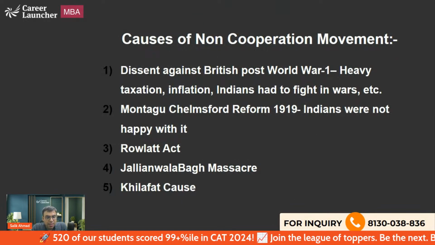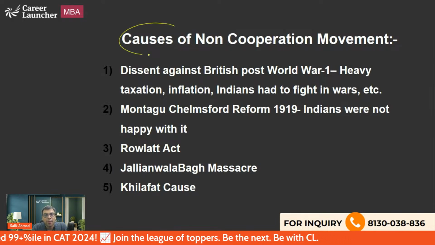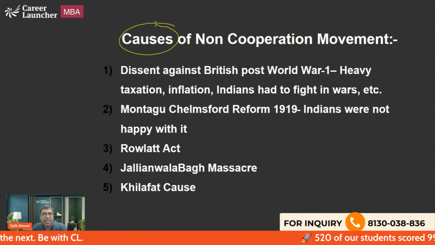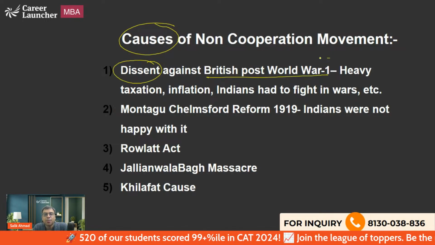The next one is causes. Now this is important. Causes of the non-cooperation movement. Some of them we have discussed, but let us discuss further in detail. So basically, first was dissent. Dissent was the displeasure against the British post World War I.